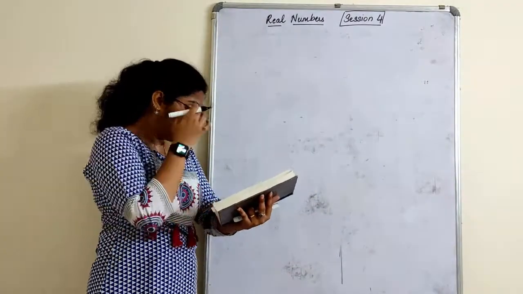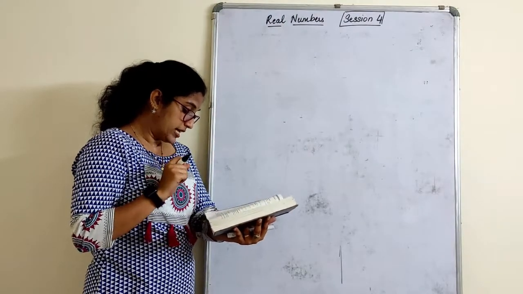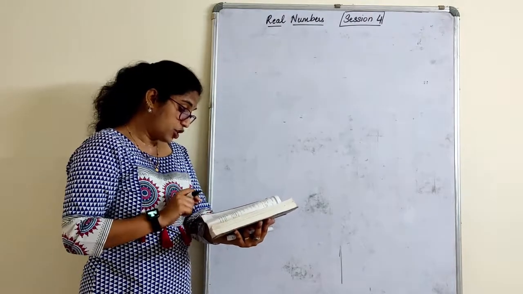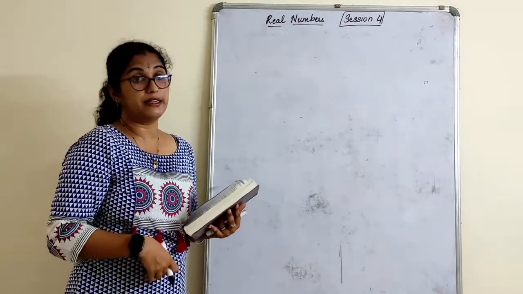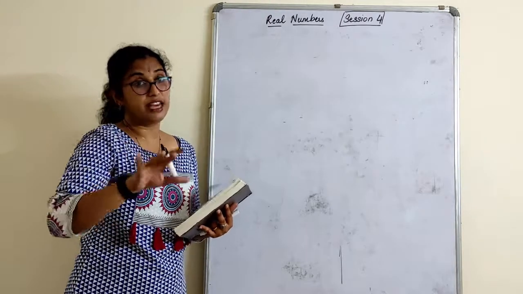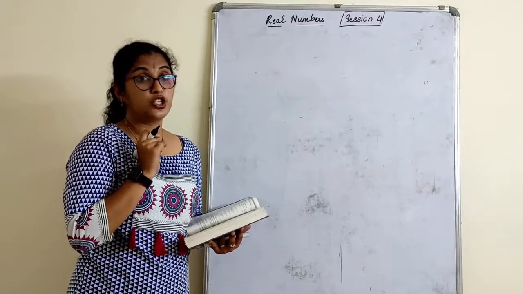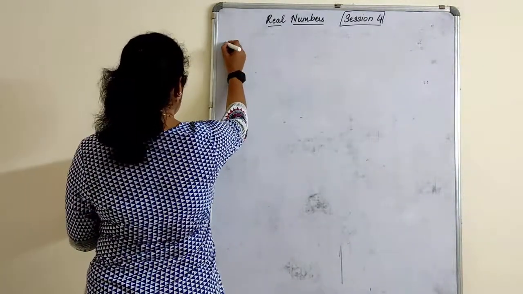The following real numbers have decimal expansions given below. In each case, decide whether they are rational or not. If they are rational, what can you say about the prime factorization of the denominators? We need to only say if it is rational or not, and if it is rational, what do you say about the prime factorization of the denominator? Let's check. The first one given is